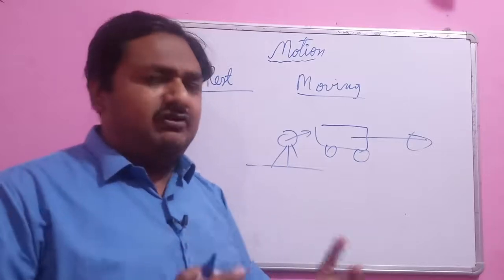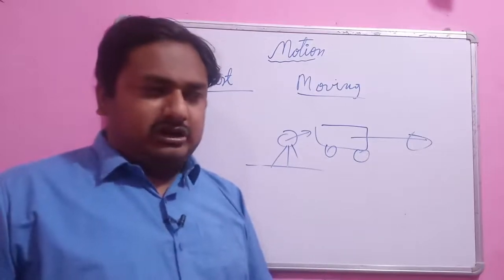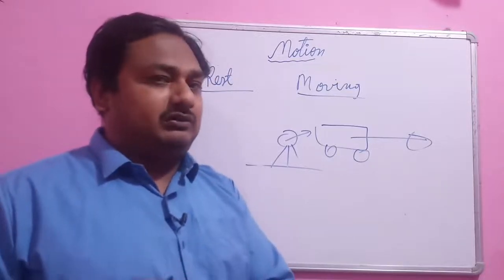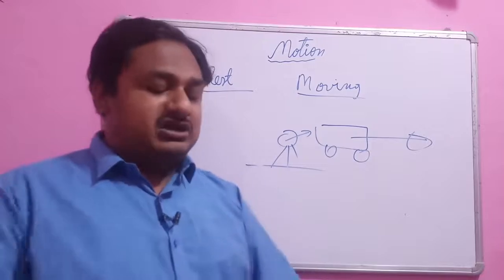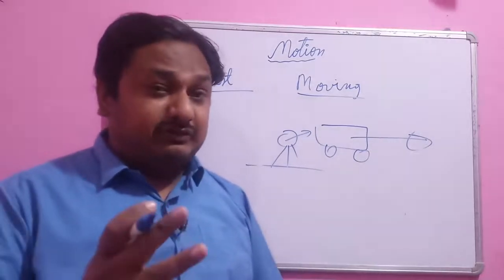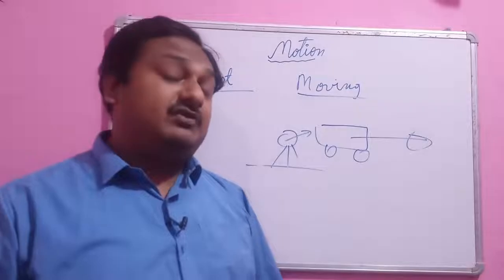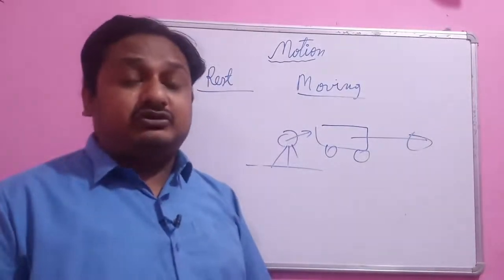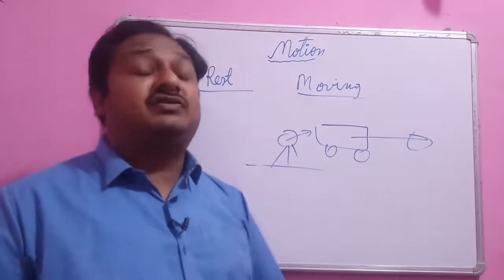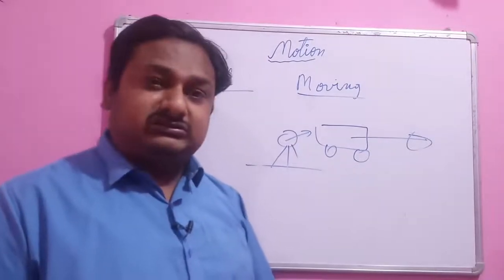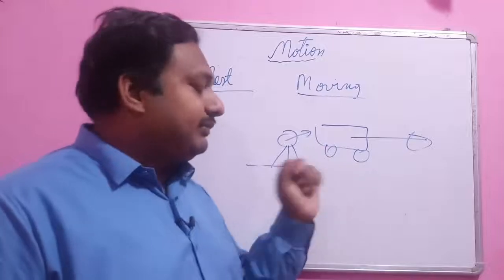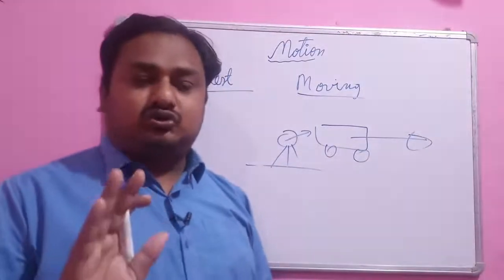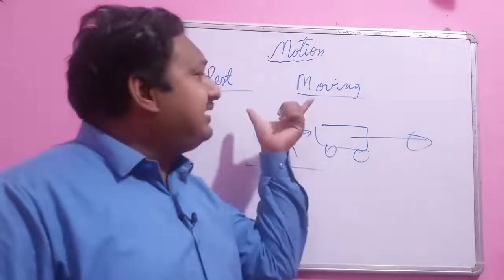This means if you are in motion, your position is going to change with time. If you are sitting on a sofa, time is continuously running but your position is not changing. If your position is changing, for example you are running on a road, then your position changes with time, and we say there is motion. As I said earlier, rest and motion are two things heavily dependent on each other.